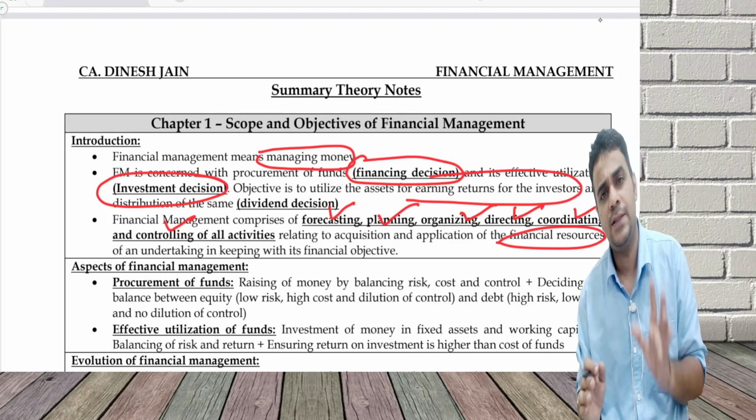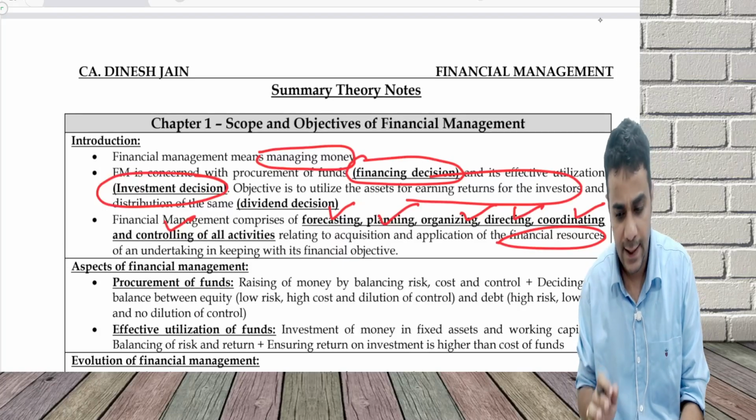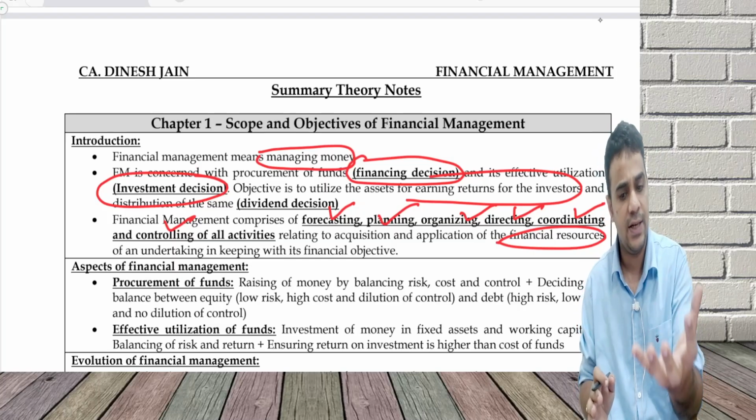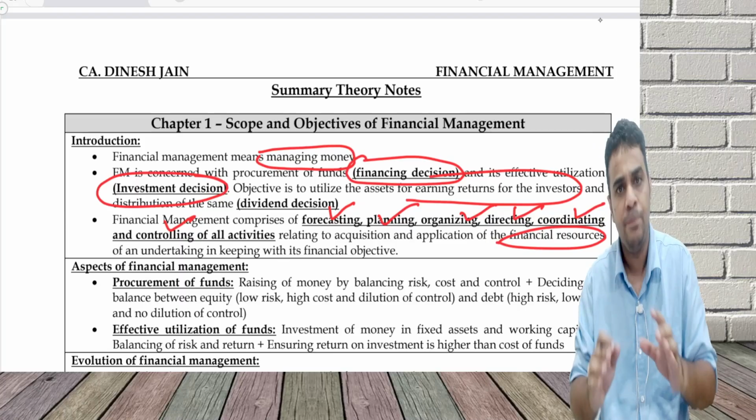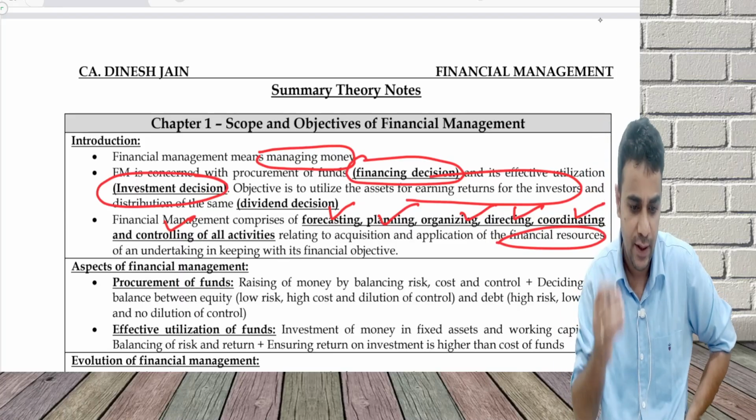So financial management is basically managing money. It comprises the financing decision, the investment decision and the dividend decision. The financing decision is raising the money, the investment decision is using that money in a proper way, and then ultimately paying dividends to our shareholders from the money we have raised.